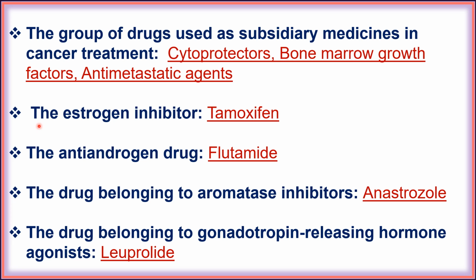Next, the estrogen inhibitor is tamoxifen. Next, the anti-androgen drug is flutamide. Next, the drug belonging to aromatase inhibitors is anastrozole. Next, the drug belonging to gonadotropin releasing hormone agonists, that is leuprolide.